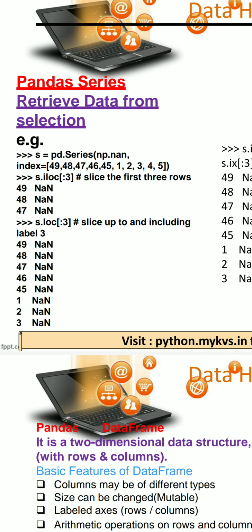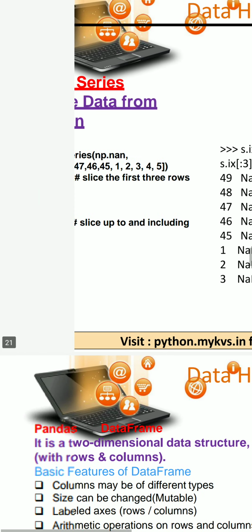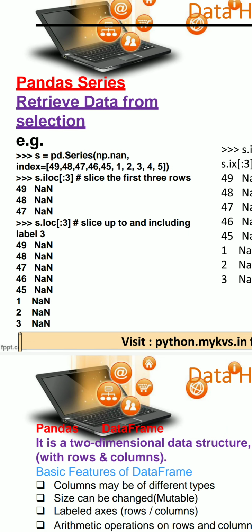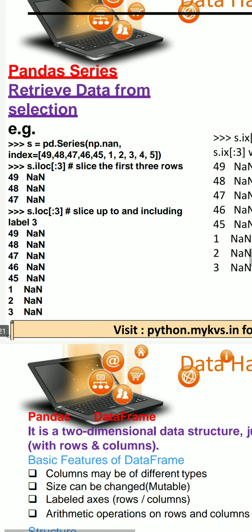But if we are using only LOC, it will search for the third label, and the third label exists at the third last position. So it will start from 49, then 48, 47, 46, 45, 1, 2, 3 like that. So LOC searches the exact values or labels.